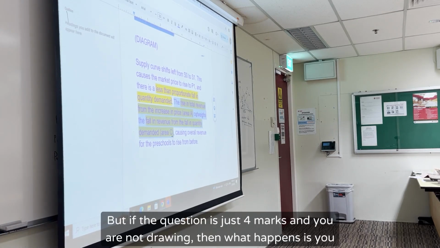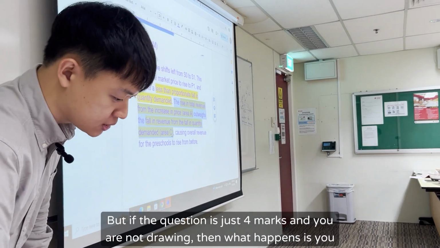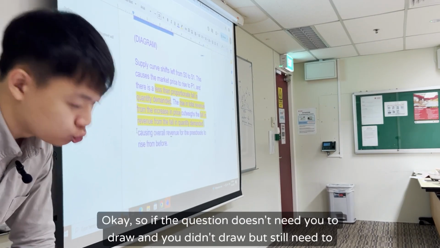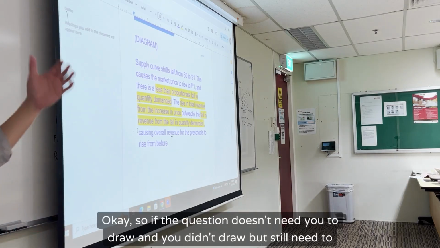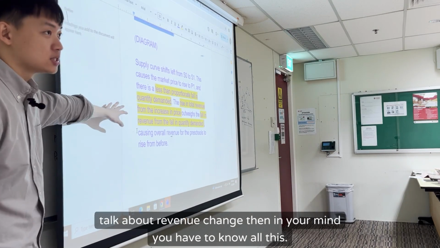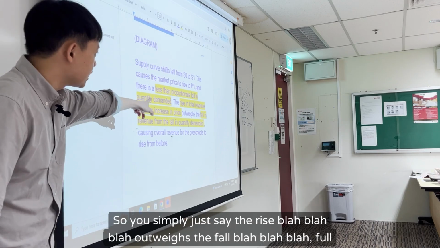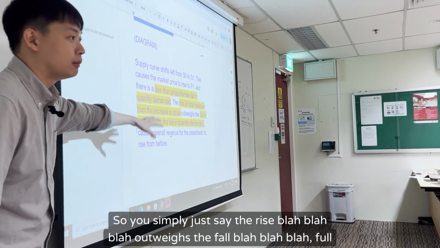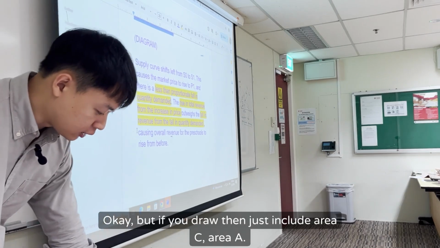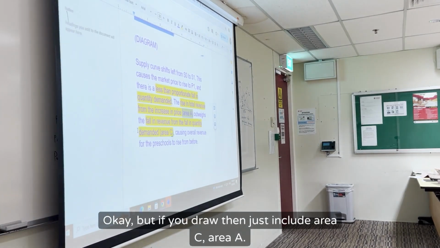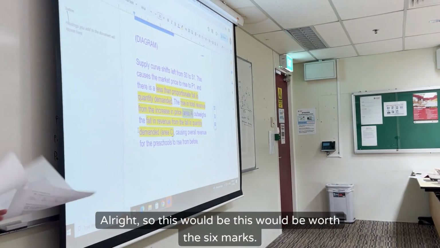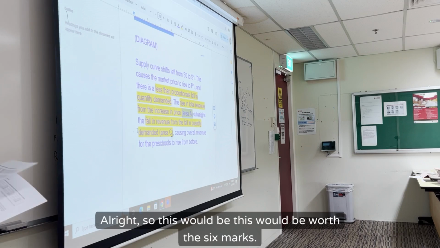But if the question is just 4 marks and you are not drawing, then you will just remove this part. If the question doesn't need you to draw and you didn't draw but still need to talk about revenue change, then in your mind you have to know all this. So you simply say the rise blah blah blah outweighs the fall blah blah blah, full stop. Right, this is the explanation. But if you draw, then just include area C, area A. Okay, all right. So this would be worth the 6 marks.